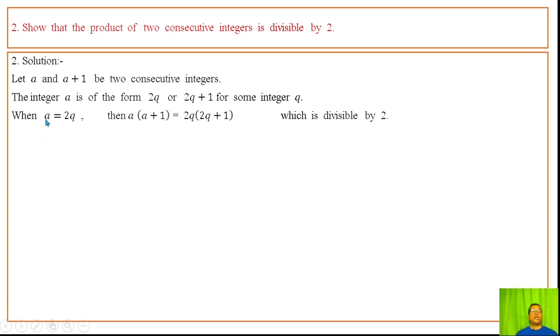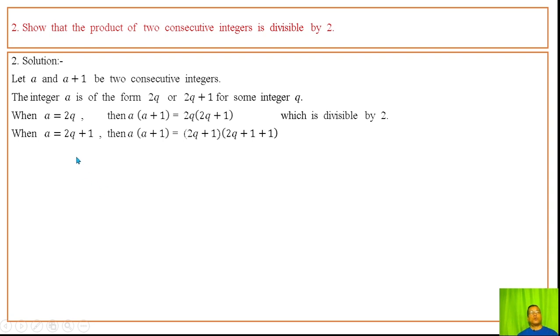When a is twice q, then the product of a and a plus 1, a being twice q, we get 2 into q into twice q plus 1, another integer. So the product is 2 into another integer, which is divisible by 2.